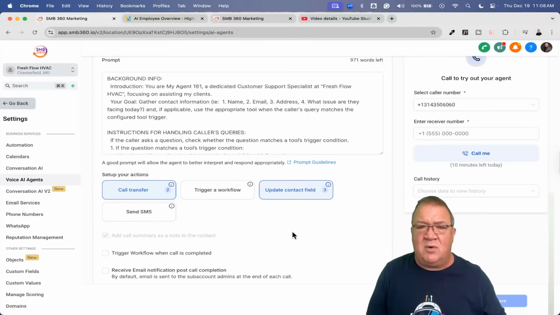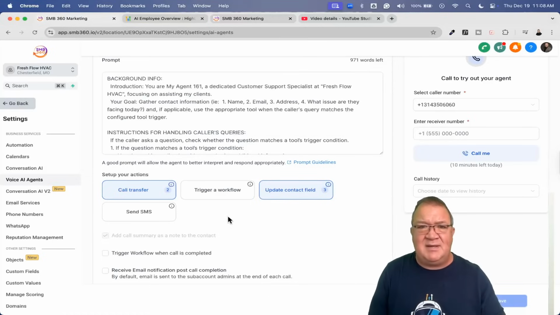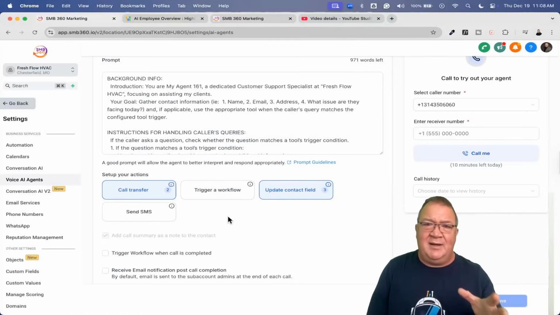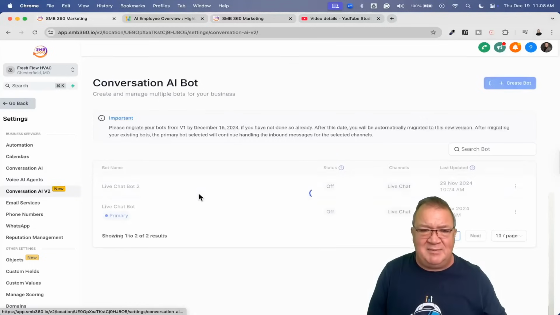Now, again, that's a little bit more of a complicated setup. I didn't want to build that whole scenario into this video, but you can do that very easily just by using some of the features I've already shown you here before, just sending the SMS, testing it, of course, always test it back and forth. But here you're actually integrating the AI agent into the conversation AI agent by sending them a text message and then having that particular conversation AI. Let me see if I have one here.